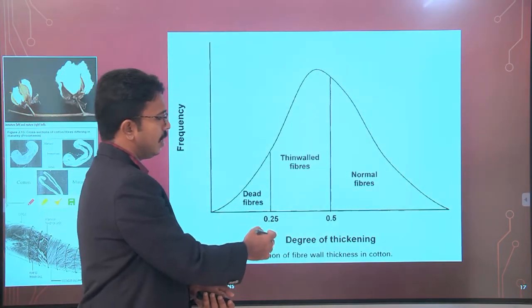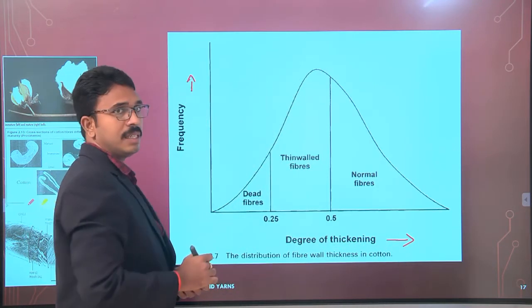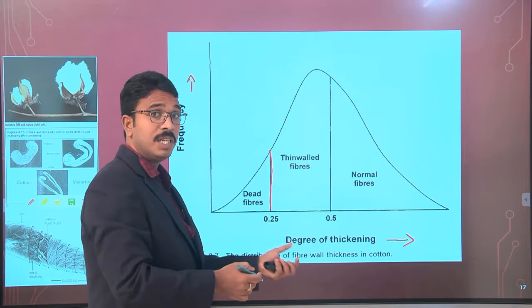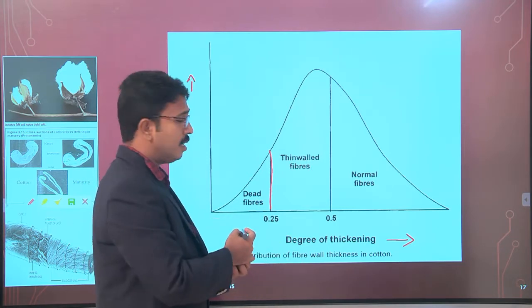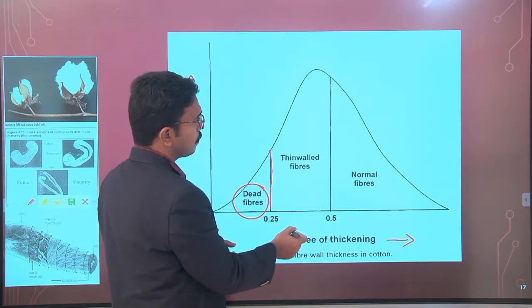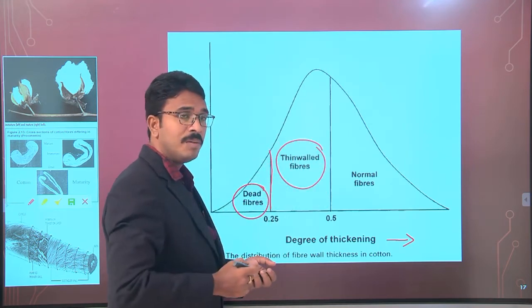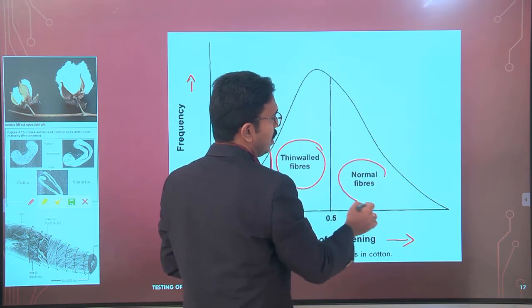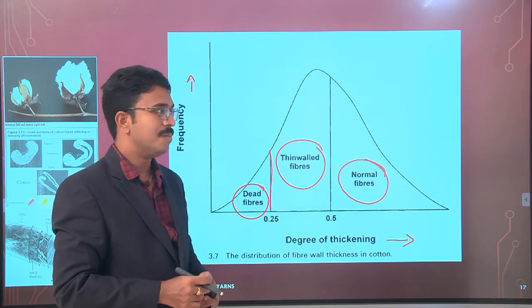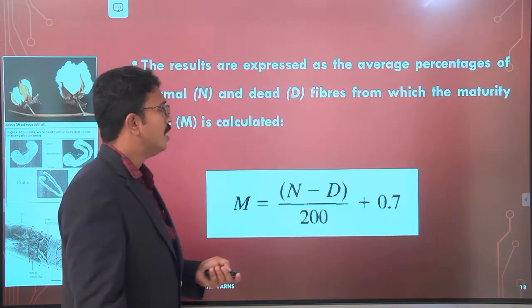Here the degree of thickening is on the x-axis and the frequency is on the y-axis. If the degree of thickness is below 0.25, we categorize these fibers as dead fibers. If the degree of thickness is between 0.25 and 0.5, they are categorized as thin wall fibers, and if it is more than 0.5, they are categorized as normal fibers. So the degree of thickness and its measurement is very important.